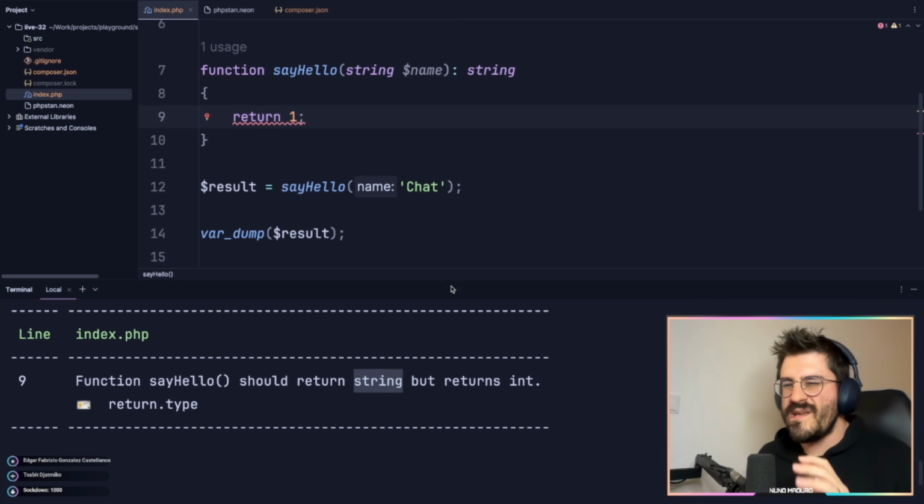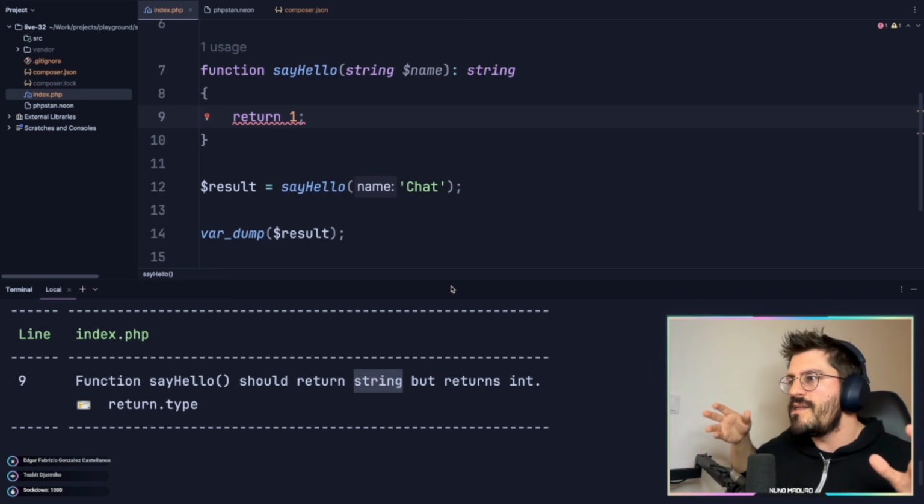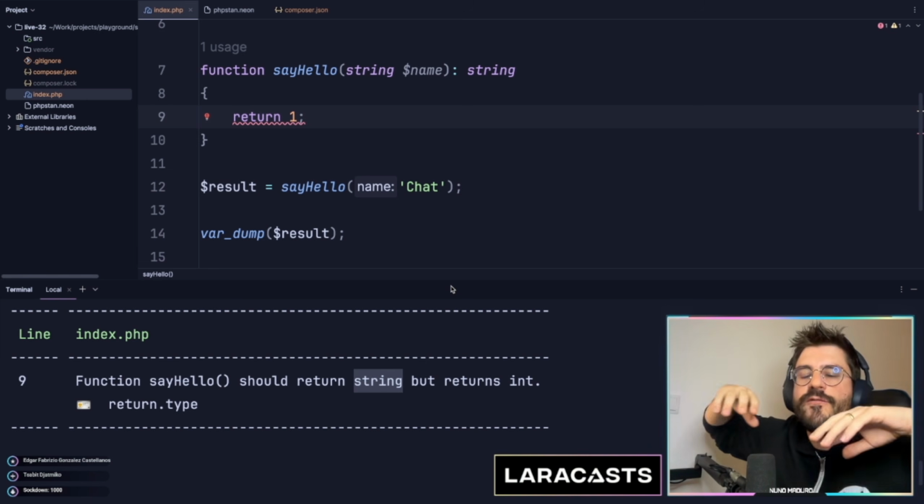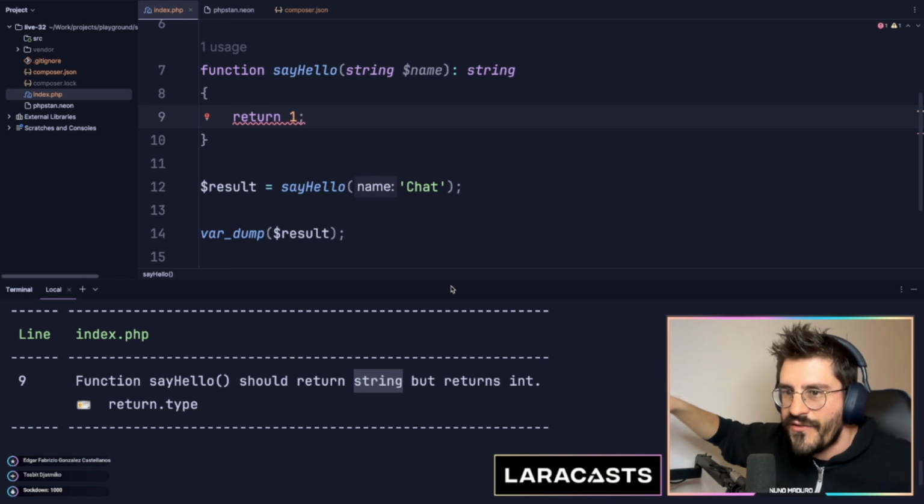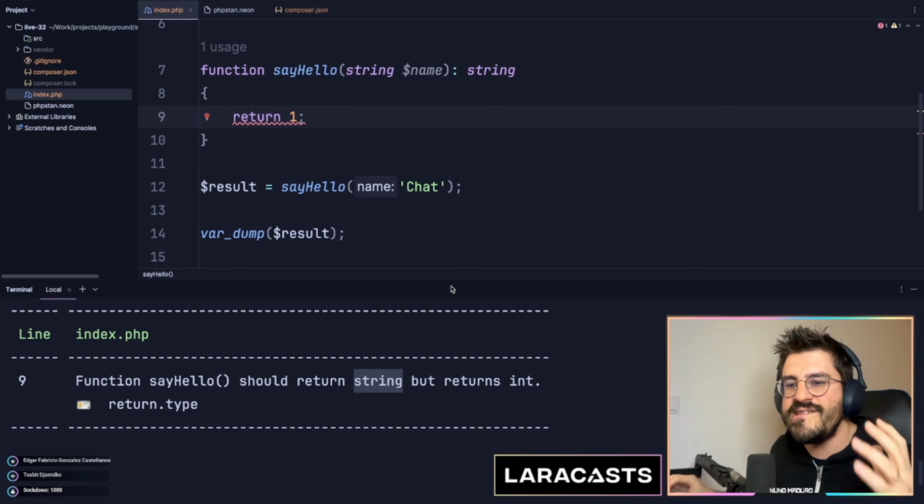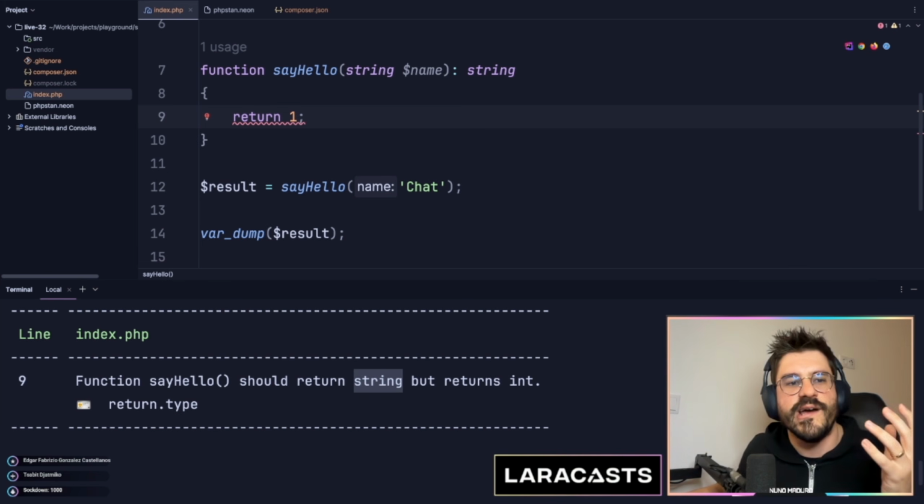Now, this may seem a little bit too obvious for you because we are running this on one file only, but imagine that you have a full project, like a full Laravel project with hundreds of files. Imagine having this friend, call it PHPStan, that just detects any single problem for you, which is quite nice.